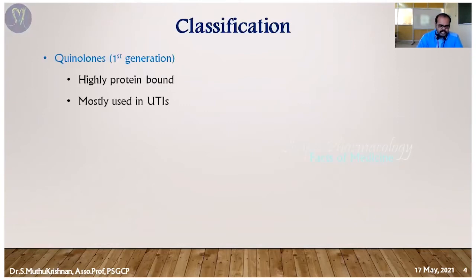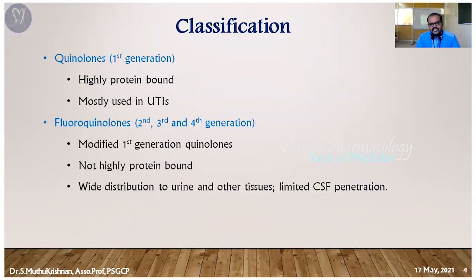Normally the antibiotics are classified based upon generations, according to the year of introduction, into first generation and second generation. Here also the scenario is the same. First generation drugs are highly protein bound in nature, and are mostly used for urinary tract infection cases. But the later drugs, second, third and fourth generation, are just modified first generation quinolone drugs.